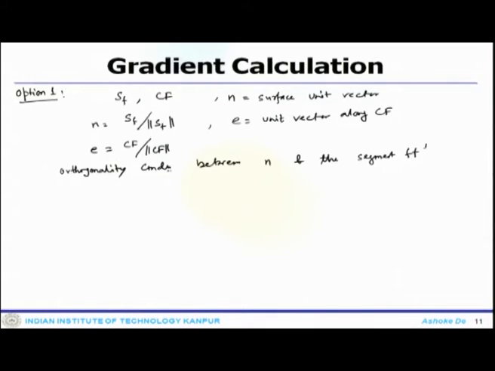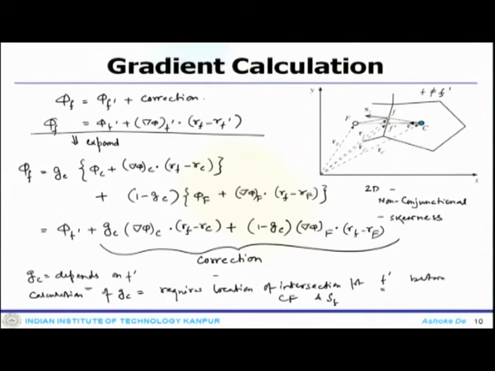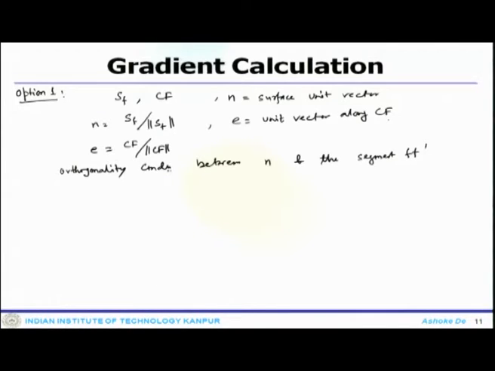If you look at it, n is the normal to the SF containing the segment f prime. So, using that one can write (Rf minus Rf prime) dot n equals 0.